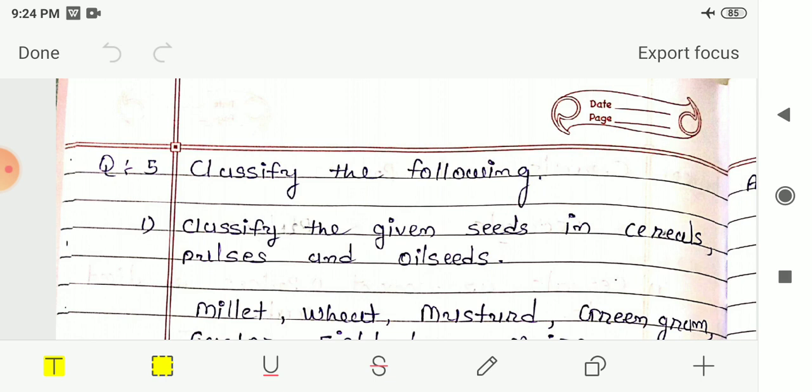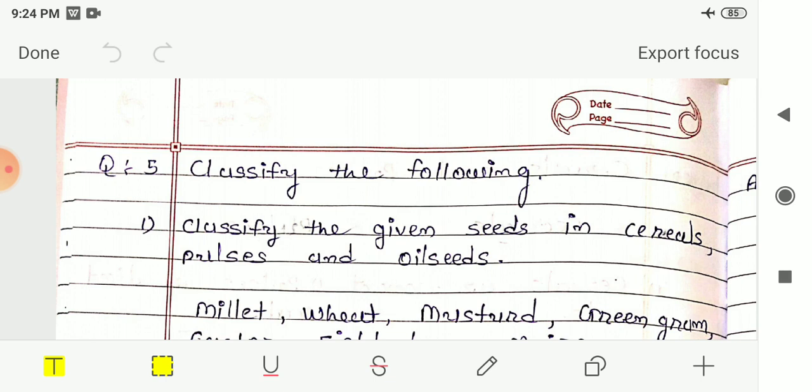Then we had seen what oil seeds are. The seeds releasing oil while breaking into pieces or making paste or powder are known as oil seeds. Examples we had seen are castor, groundnut, mustard and almond.